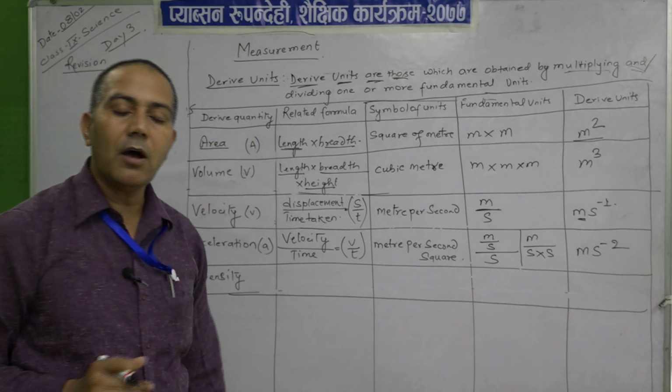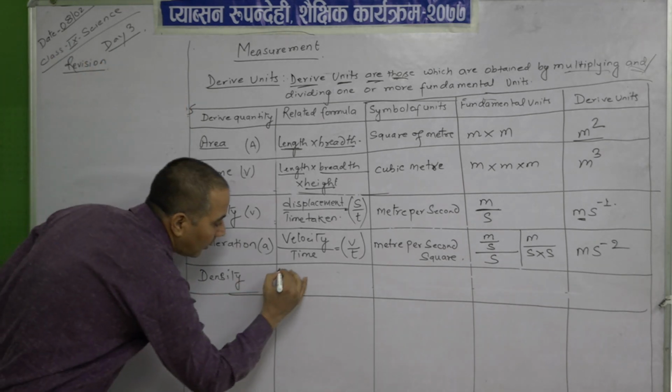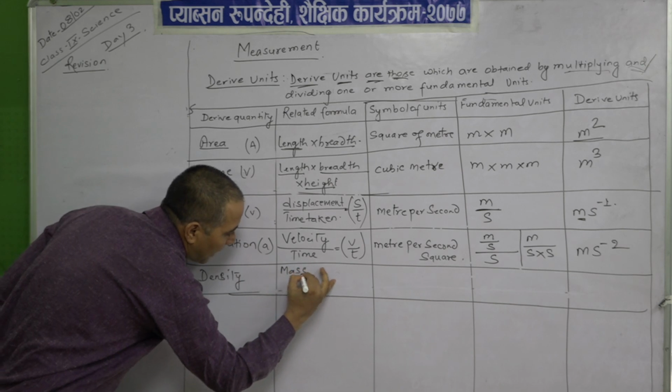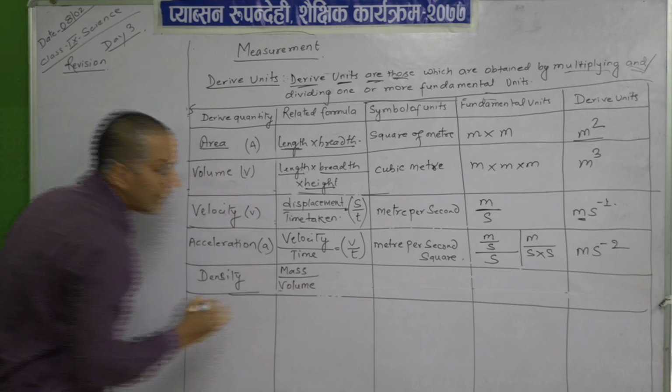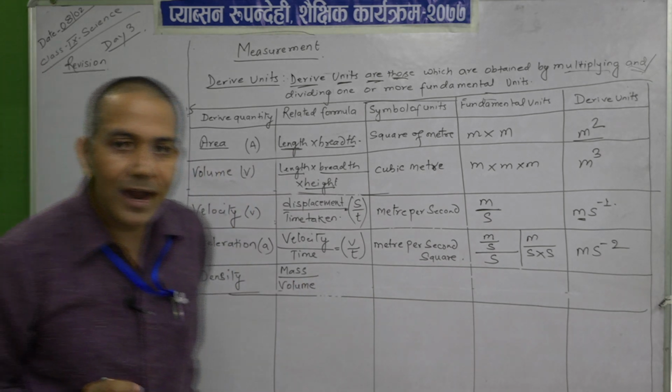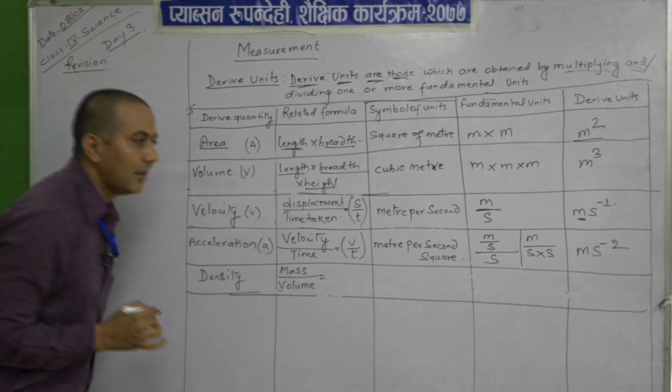Density equals mass upon volume. Yes, am I right? I think you say yes.